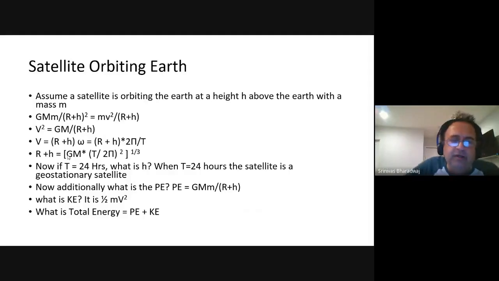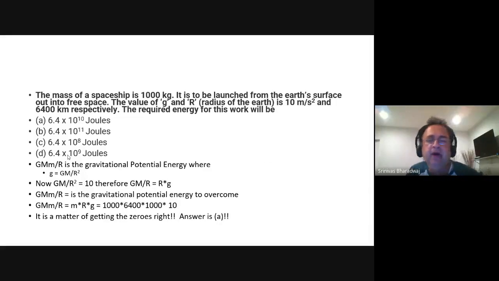So now what is KE? KE is equal to half mv square. Total energy is PE plus KE. The mass of a spaceship is 1000 kg. It is to be launched from the Earth's surface into free space. The value of g and R is 10 meters per second square and 6400 km. The required energy for this work will be,